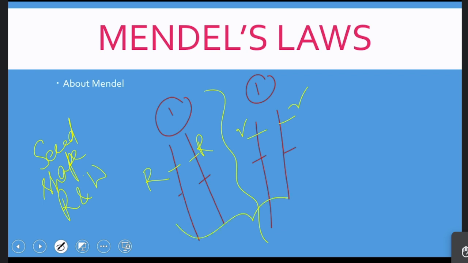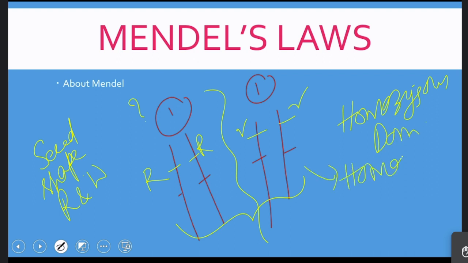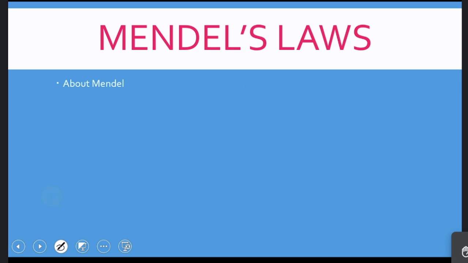So how do you distinguish between these two? Both are homozygous. How do you differentiate between these two? It is dominant, it is recessive. So the first one is called homozygous dominant, and the second one is called homozygous recessive. Very good, excellent.